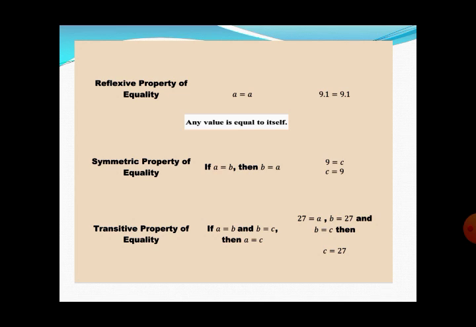If my quantity is equal to my fellow's quantity, and my fellow has the same quantity as his friend, we can say that my quantity and the friend's quantity are the same, they are equal. For example, 27 is equal to A, B is equal to 27, then B is equal to C. If A is equal to B and B is equal to C, it means A is also equal to C.